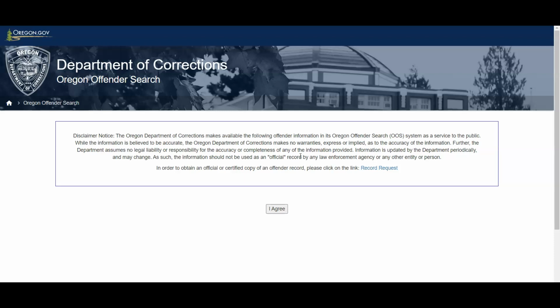So don't use this information for anything that it's not intended for, which includes those things. Consult a lawyer, and it probably goes without saying, or should, that you're not to use this information for any kind of harassment purpose. You don't want to find yourself in these searches as a result of committing a crime of your own by misusing this information. So just something to be aware of. Obviously, if we're looking for someone, it's easy enough to do that with this search.